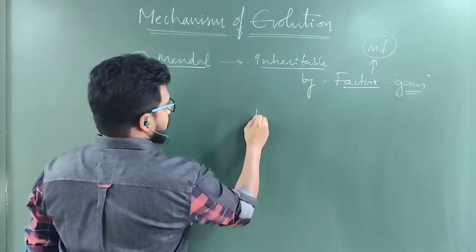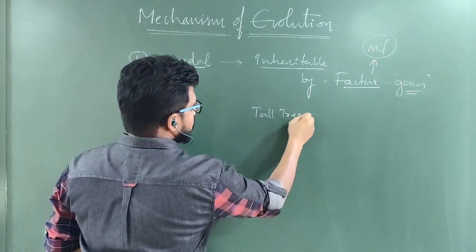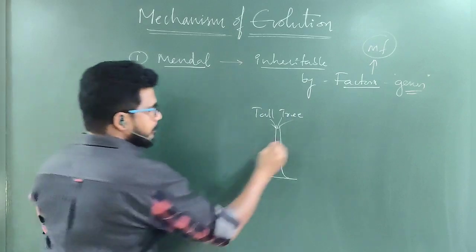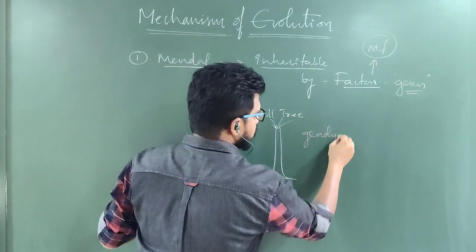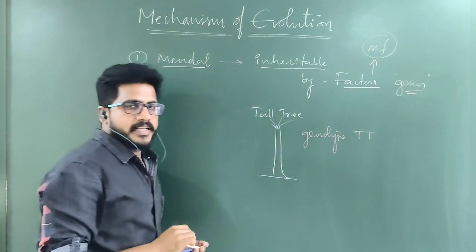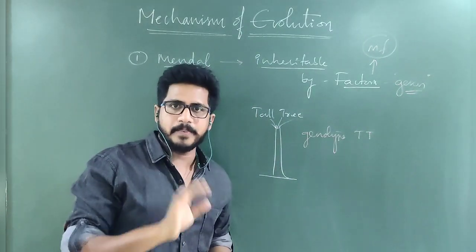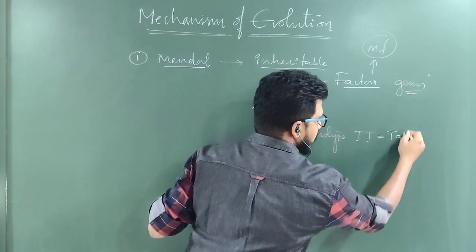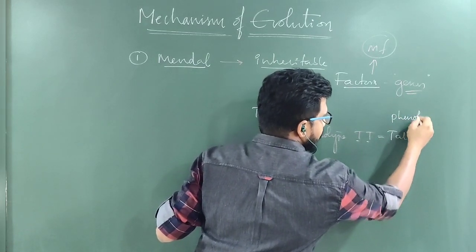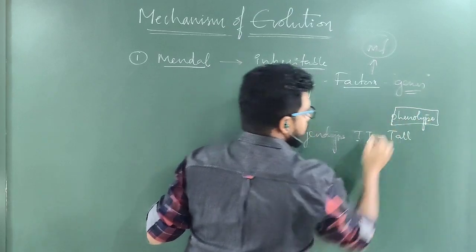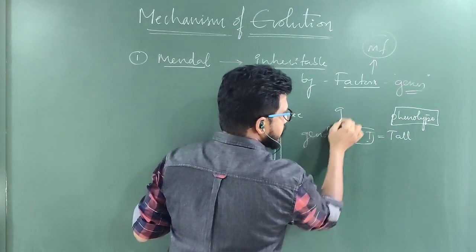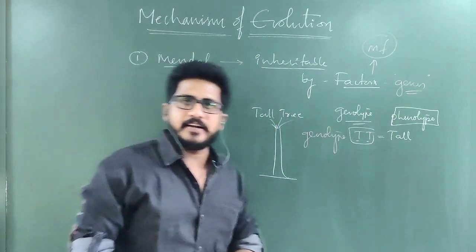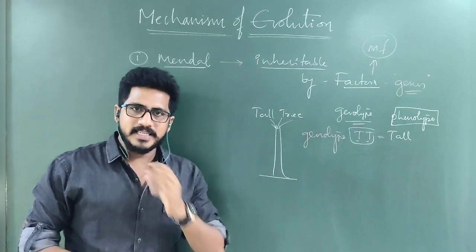Suppose there is a tall tree, then its genotype is capital T, capital T. Genes always exist as sets, meaning pairs, on the chromosomes. So on the chromosome, capital T represents tall. Tall is the phenotype. So capital T is the genotype. So genotype decides phenotype. About genotypes and phenotypes, in the principles of inheritance, nothing but genetics lesson, we will learn more.